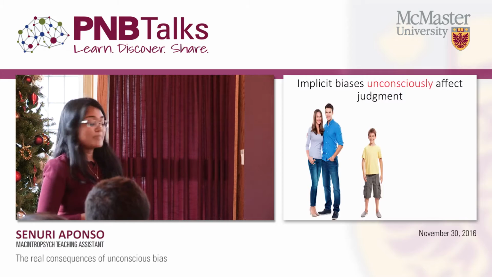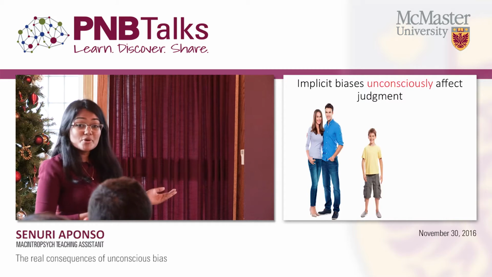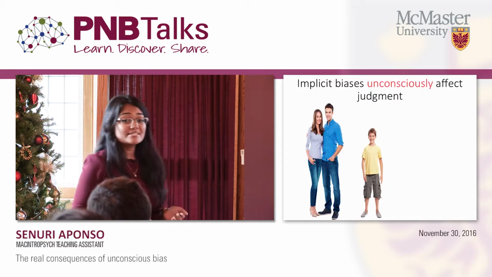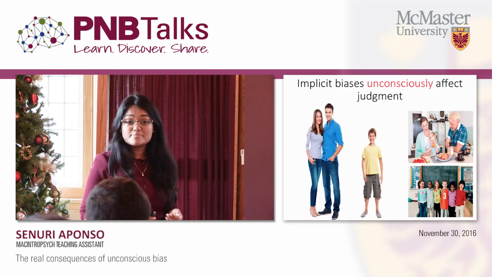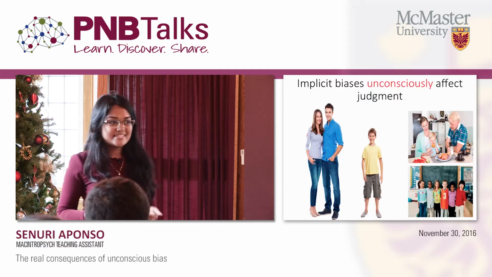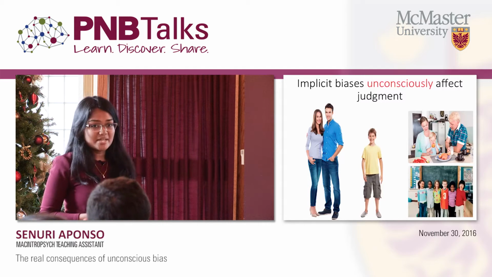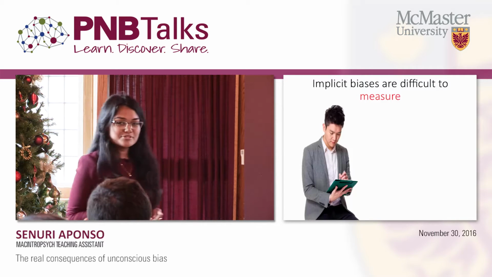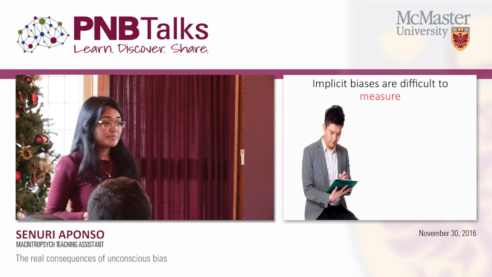Parents can also influence bias formation, as children who identify more with their parents are more likely to acquire their biases. Bias formation is also related to culture and life experiences. Exposure to different situations can influence the extent of bias formation. So, implicit biases are difficult to measure because they occur outside of our conscious awareness.